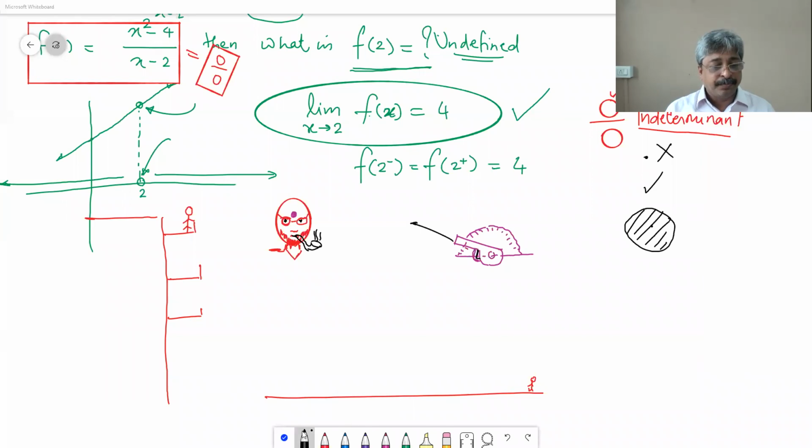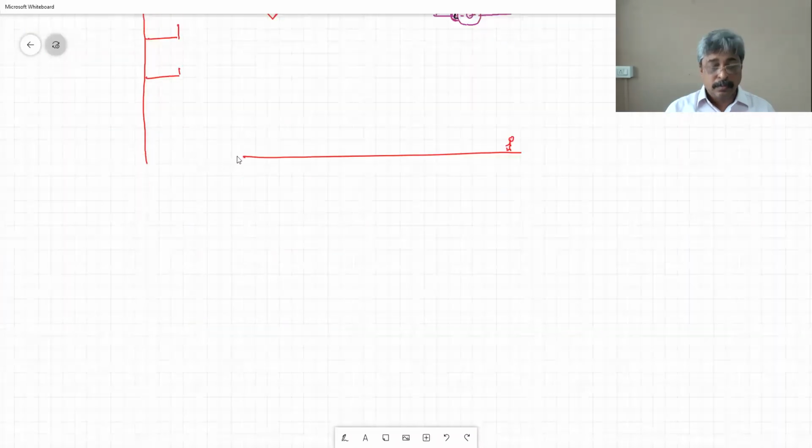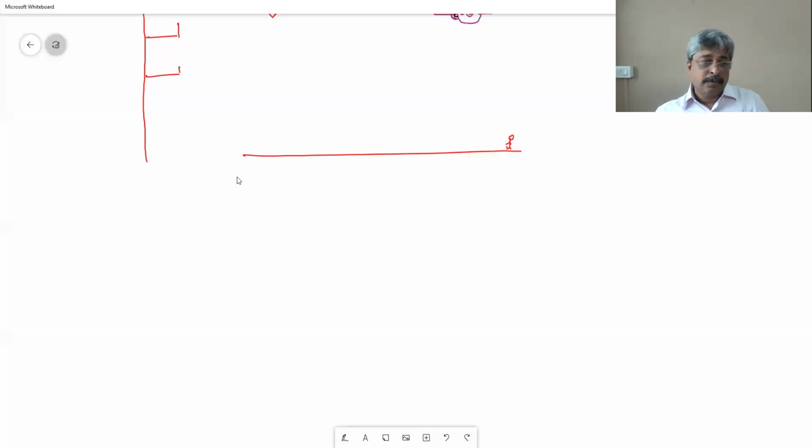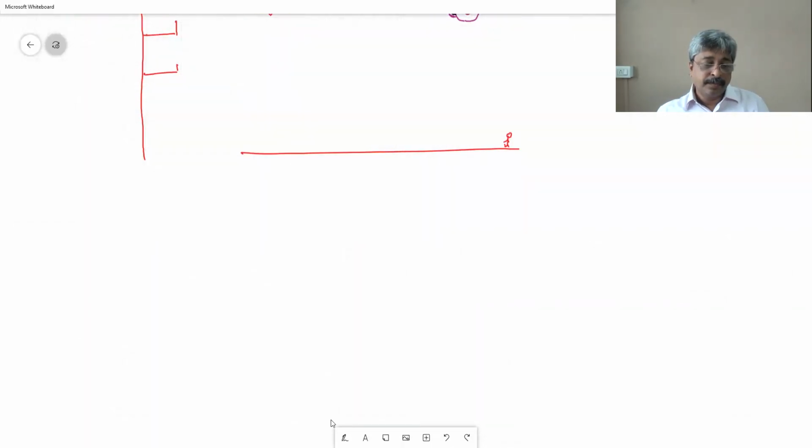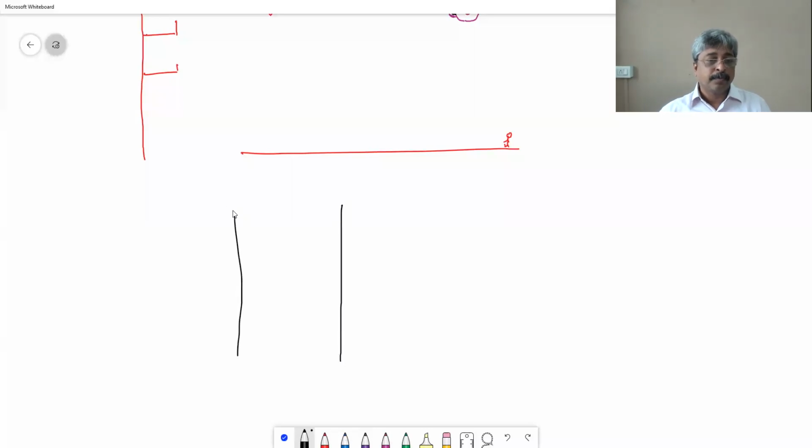Let me draw it. There is a piston. There is a chamber.